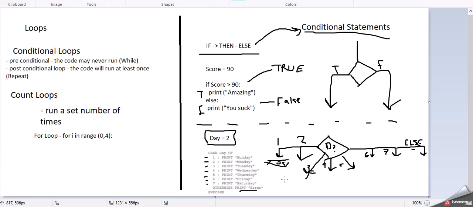So a case is the same as an if. The difference is with an if, you've only got 2 outcomes, true or false. With a case, you've got multiple outcomes. So that's your theory for loops and conditional statements.